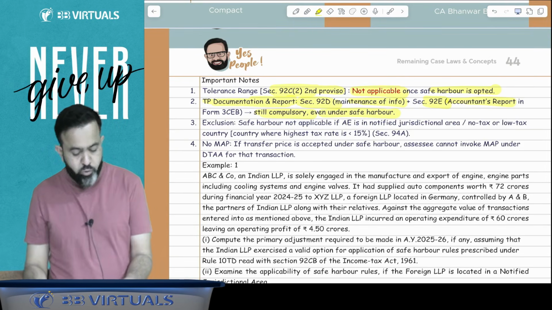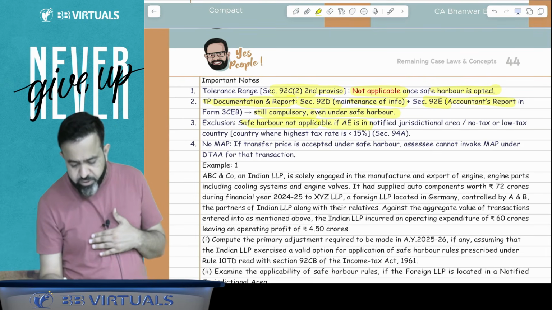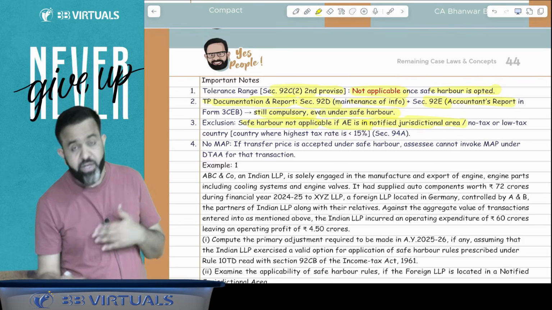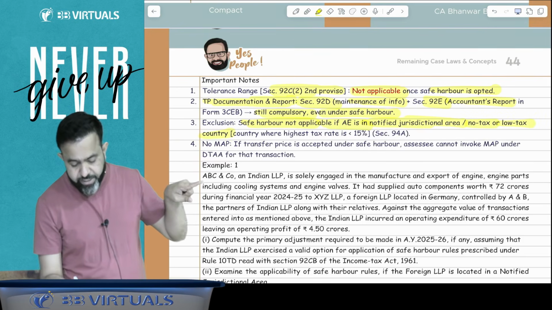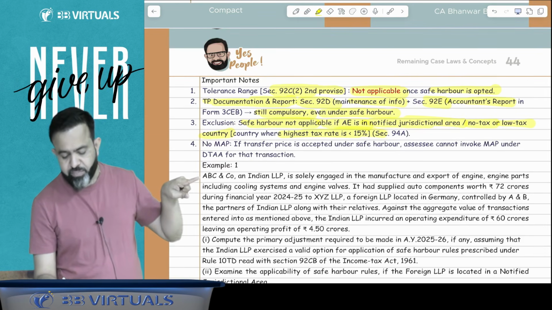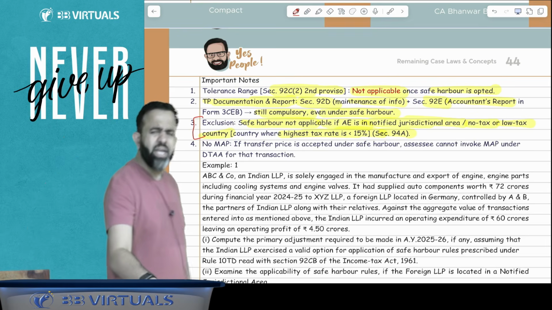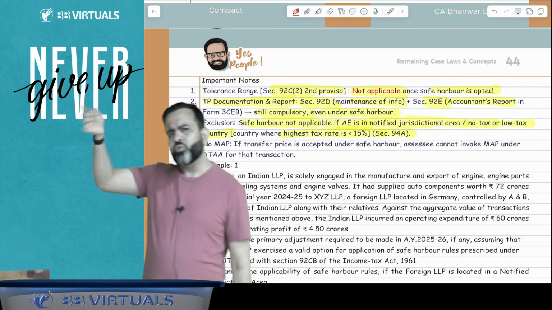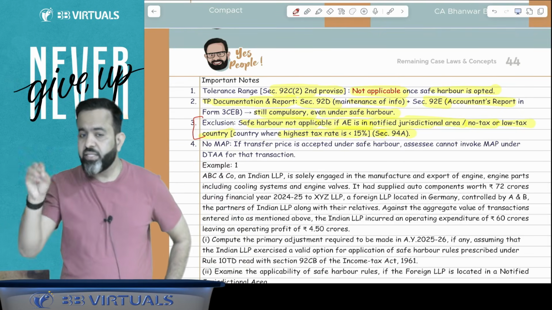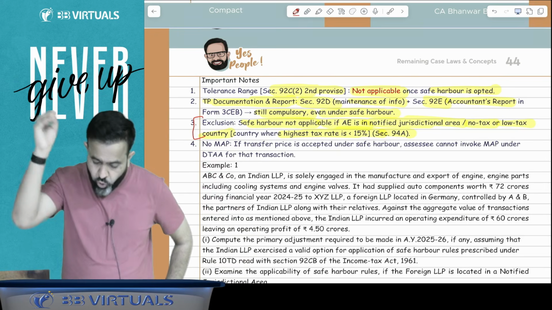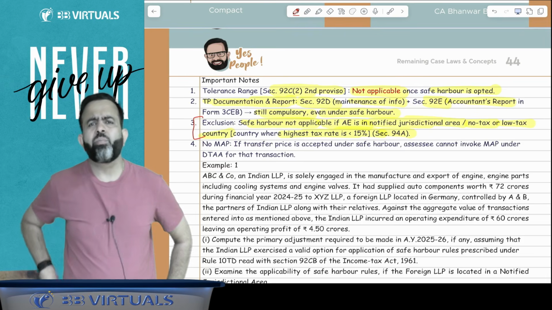Now there is some exclusion. The exclusion says that safe harbor is not applicable if the associate enterprise is in a notified jurisdictional area, or a no tax area, or a low tax country where the highest tax rate is 15%, section 94A. You will be able to understand this point in tomorrow's lecture. But guys, you cannot take the safe harbor if your associate enterprise is located in any country where there is no tax, or very little tax, or in a notified jurisdictional area. Notified jurisdictional area means a country which is not supporting India.